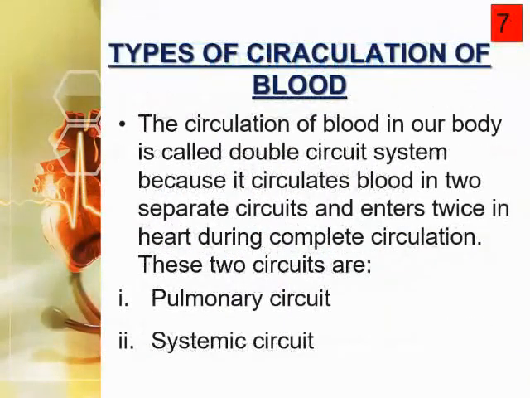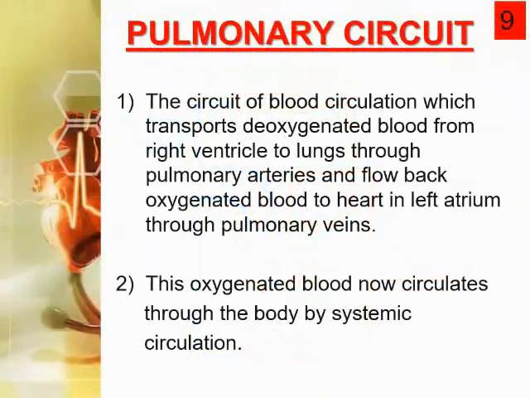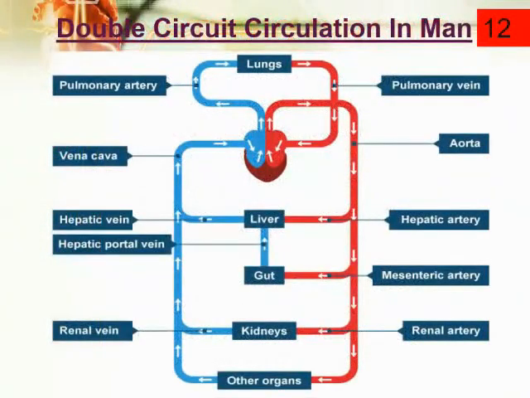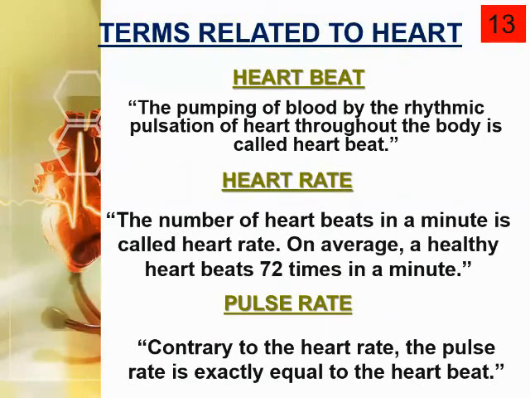This is the mechanism and types of blood circulatory system, with the diagram of the pulmonary circuit and systemic circuit. This is the complete diagram, and it is present in your book. These are the terms. Okay, students.